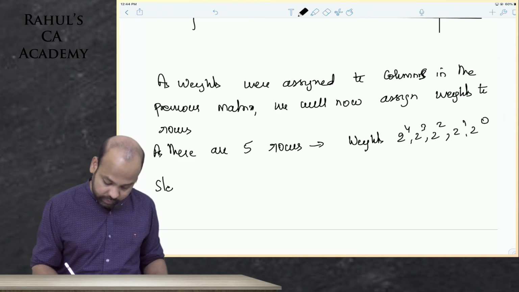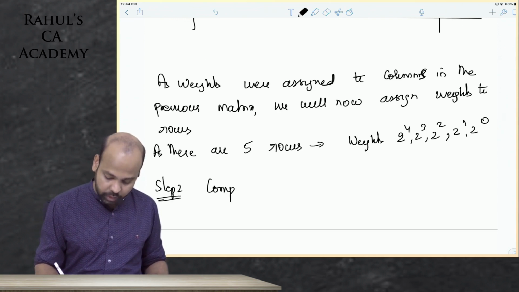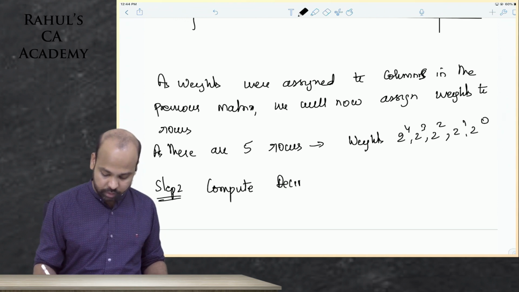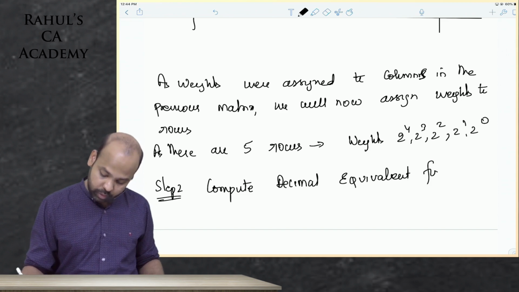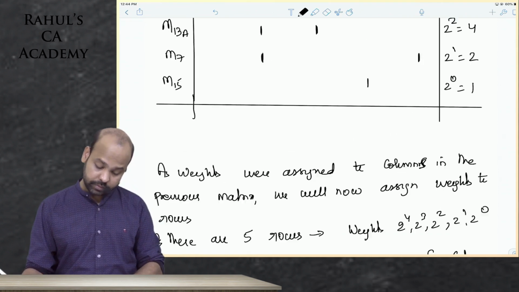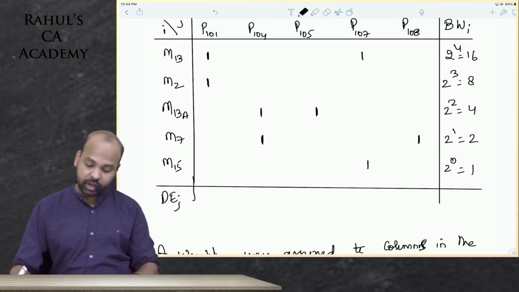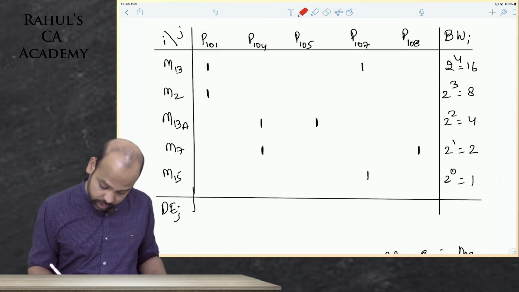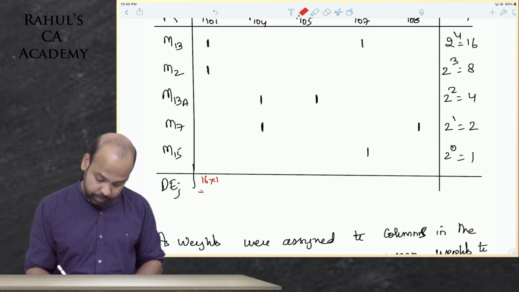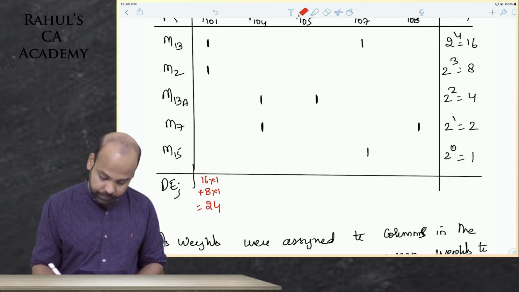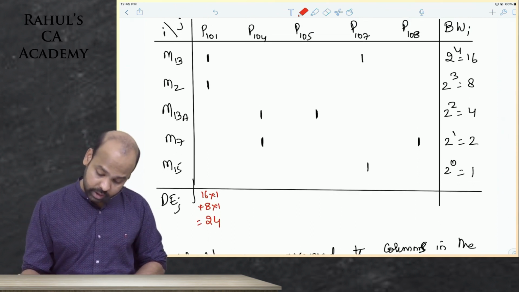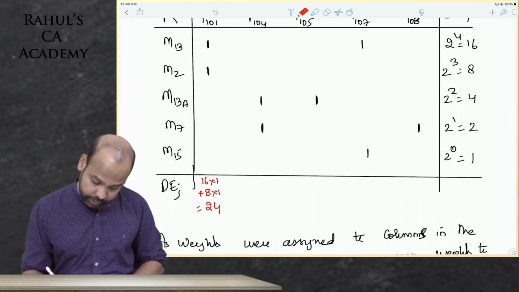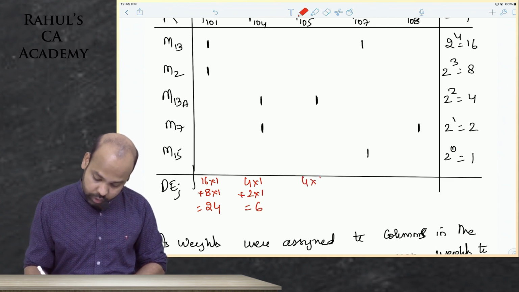Now guys, step 2 is the same: compute decimal equivalent for every column. Instead of computing it for rows, you will now compute it for columns. So here I will write DEJ. I hope everyone knows now how to compute, guys. 16 into 1 plus 8 into 1, that is 24. Next, 4 into 1 plus 2 into 1, that is 6.